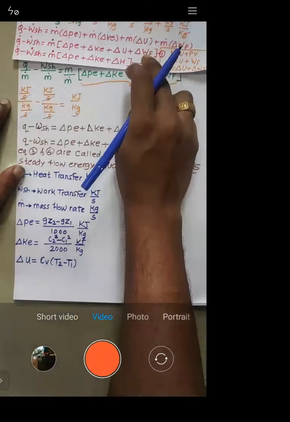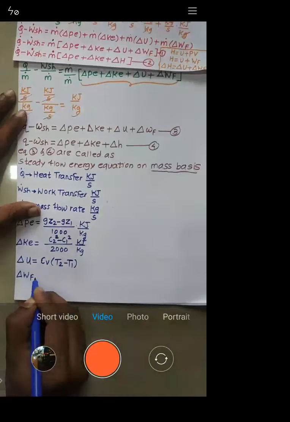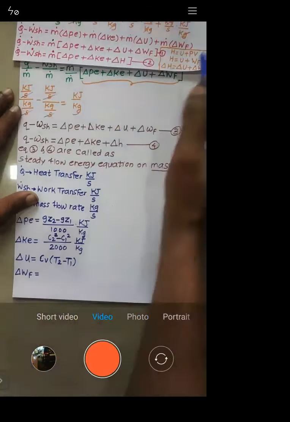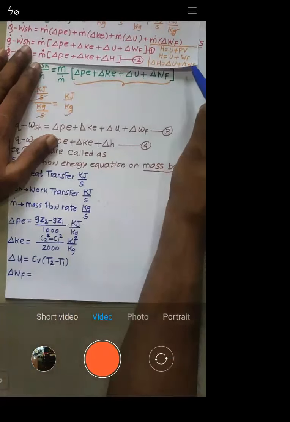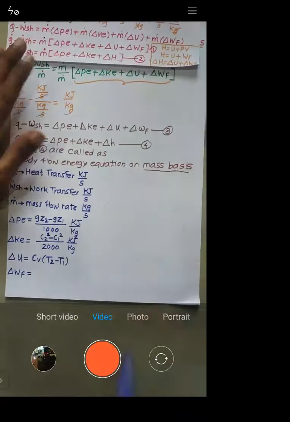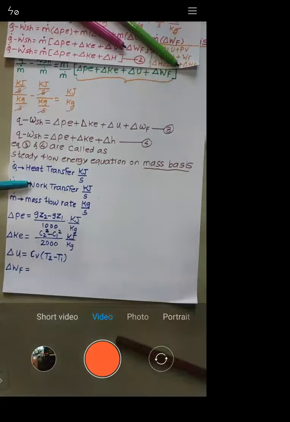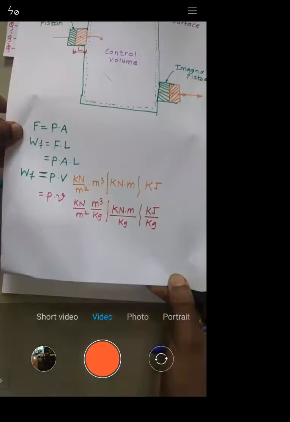Now see what is delta WF. That is nothing but the flow work. Delta WF is nothing but delta PV, right? You can check it, I told you just before. This is the derivation, all of you can see it.